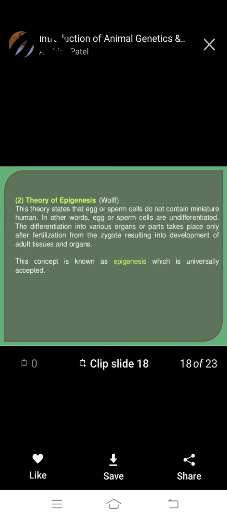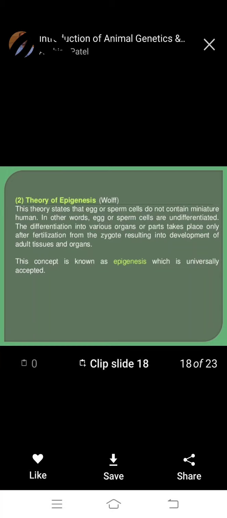The differentiation into various organs or parts takes place only after fertilization from the zygote, resulting in development of adult tissue and organs. This concept is known as epigenesis, which is universally accepted.